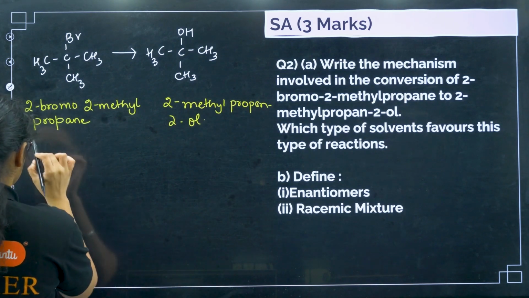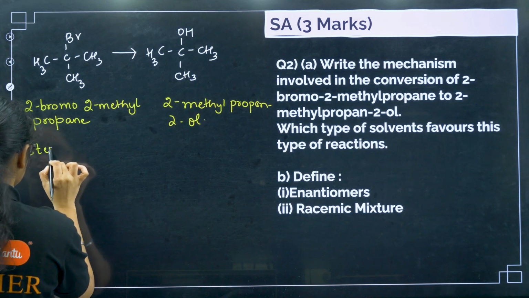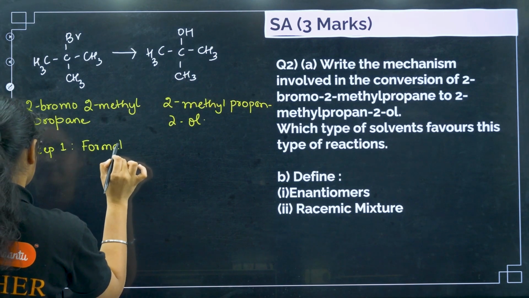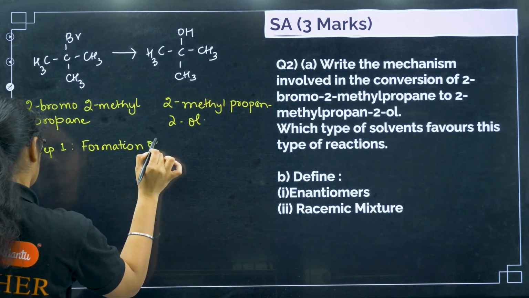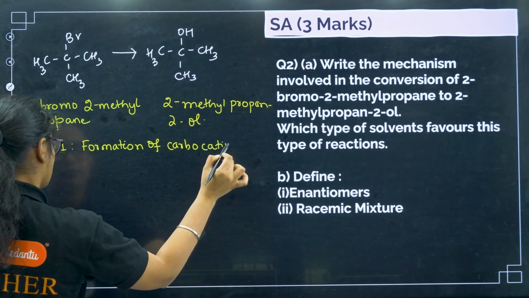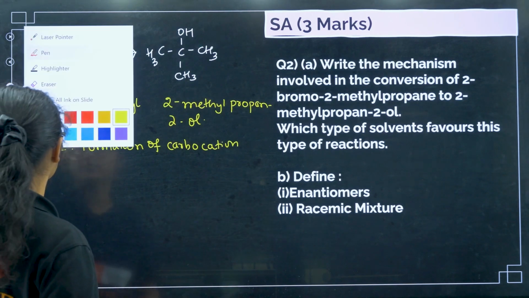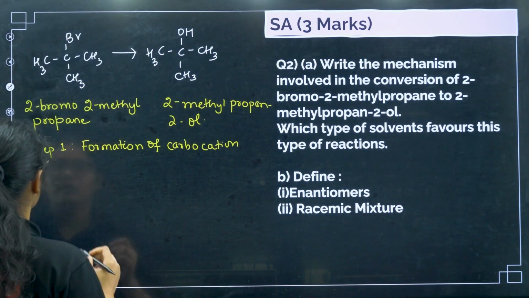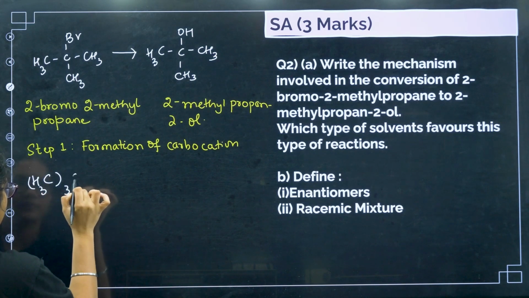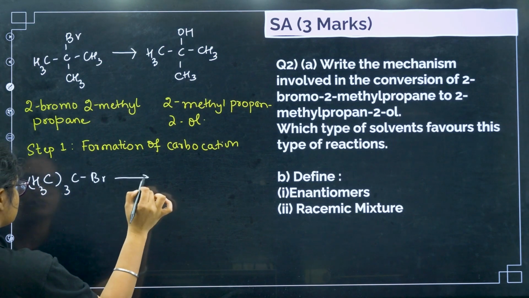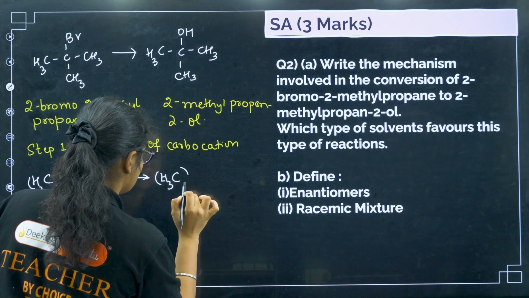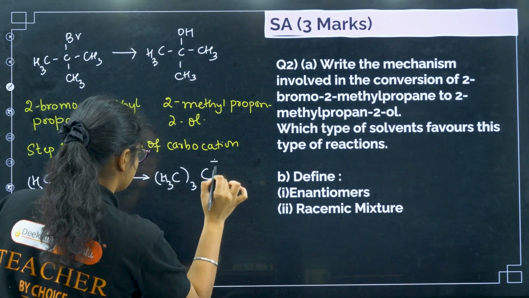Step number 1 here is the formation of carbocation. If I want to form this carbocation, I can write (CH3)3CBr. Here the Br will go out and we will get (CH3)3C+.